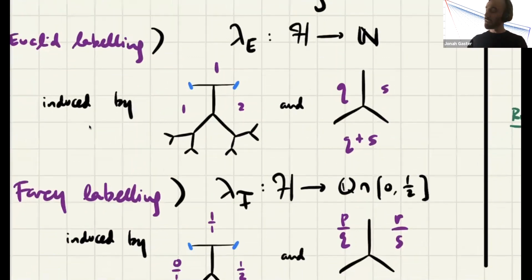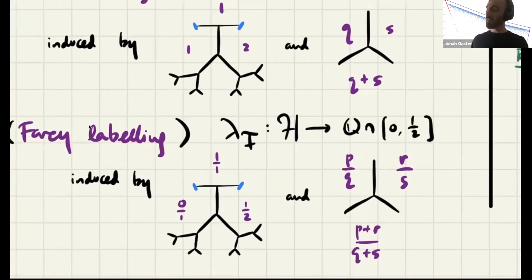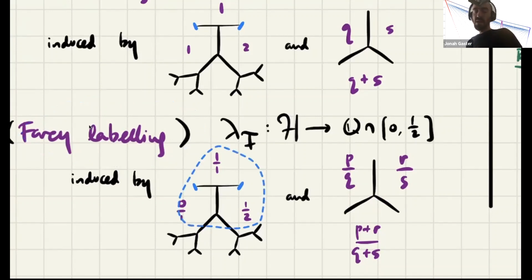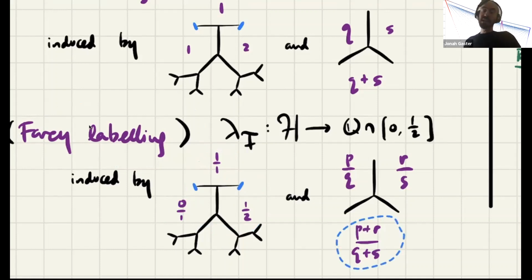But the Euclid labeling forms just half of the Farey labeling, which is maybe even what was screaming out to you when you saw this trivalent tree. The Farey labeling is what I see if I were to start with these fractions. I hear there's something arbitrary about how you start, but I made a choice here. So here's 0 over 1, 1 over 1, and 1 over 2. And now I'm going to fill in the labels on the tree using Farey addition. And of course, here I would see the Euclid labeling as the denominator of the Farey labeling.